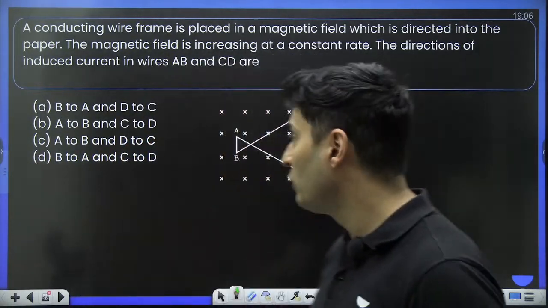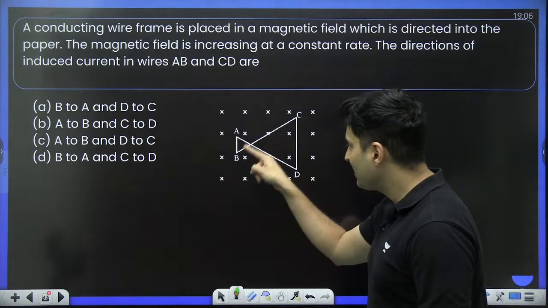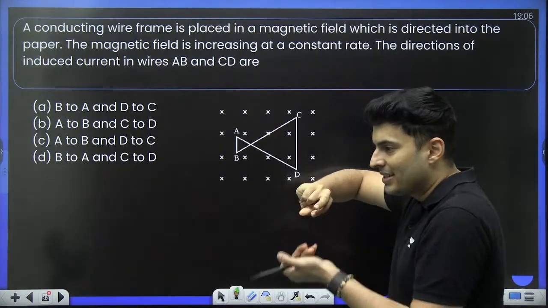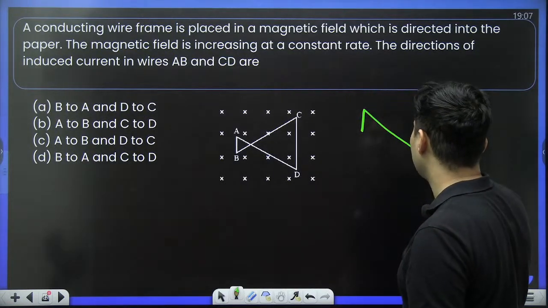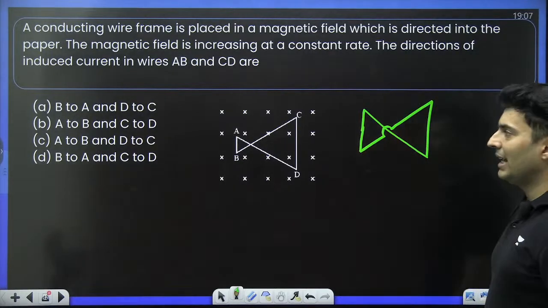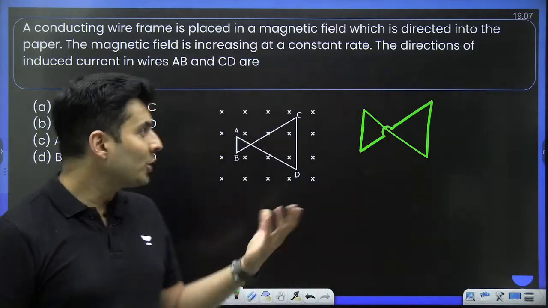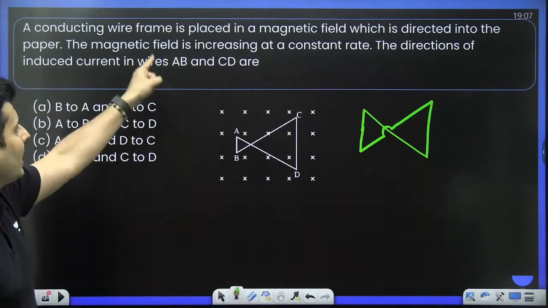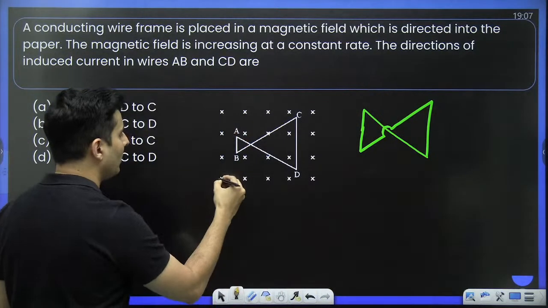Check this out. Very beautiful question. These are not two triangles. This is the same loop, but it has been twisted. Just try to think about it. It is like this, and there is a jump over here like this and like this. It is not joined. Try to visualize it.